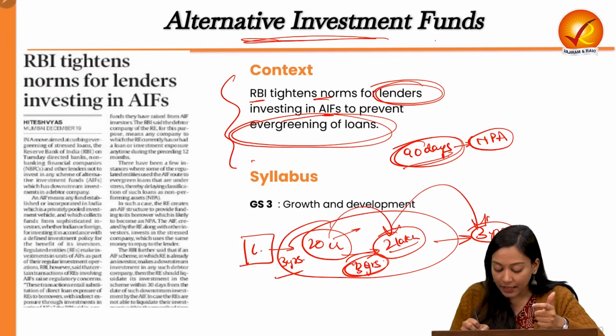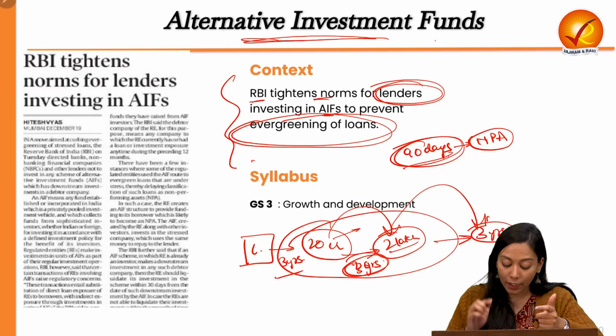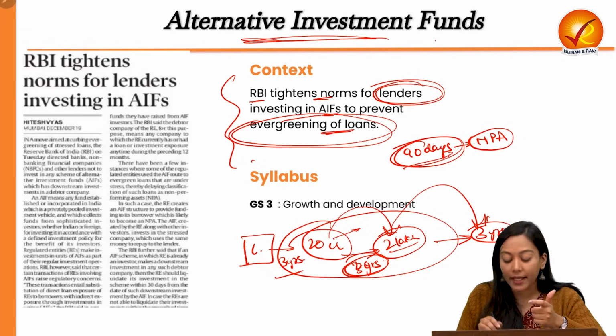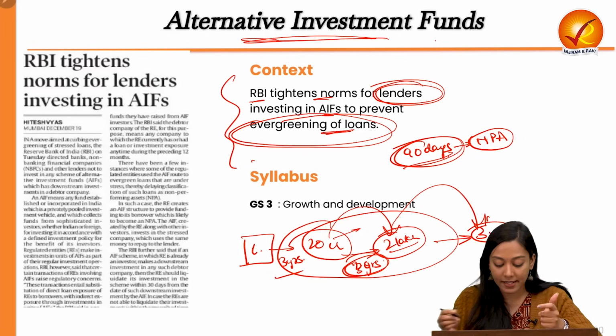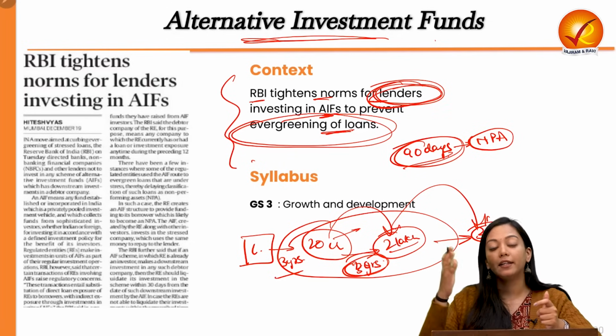evergreening of loans leads to unprofitability of the lender and collapsing of the banks. In order to avoid the evergreening of loans, RBI has said that there should be certain norms for the lenders who are investing in alternative investment funds.